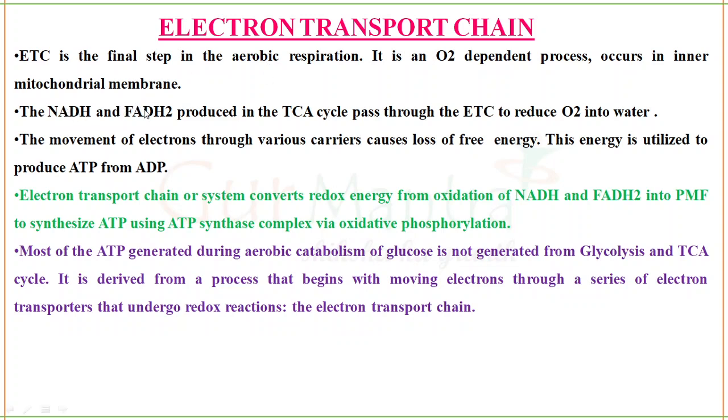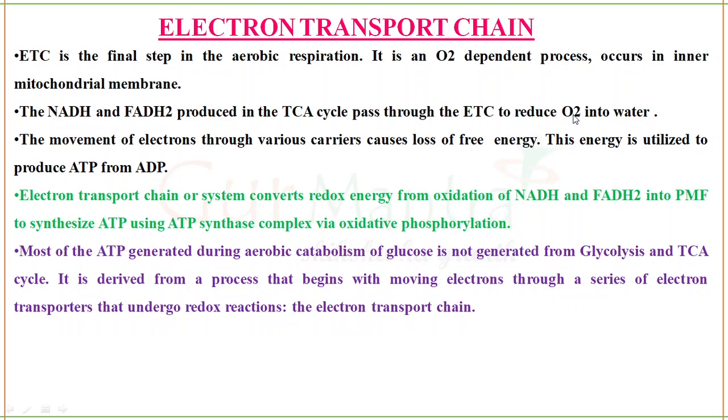The NADH and FADH2 are the products produced in the TCA cycle, the tricarboxylic acid cycle, and they are the electron carriers. They pass through the electron transport chain to give their electrons and reduce oxygen into water. Whenever we say the word reduce or reduction, it means hydrogen is passed on to this molecule. Reduction of oxygen means we are giving it hydrogen. So oxygen will combine with hydrogen to give out water.